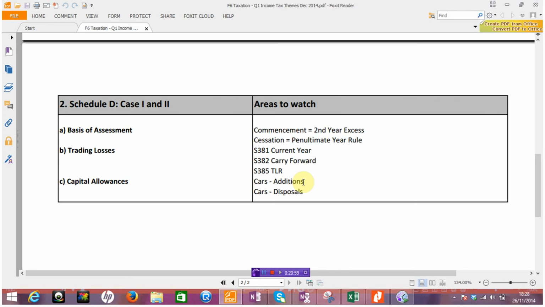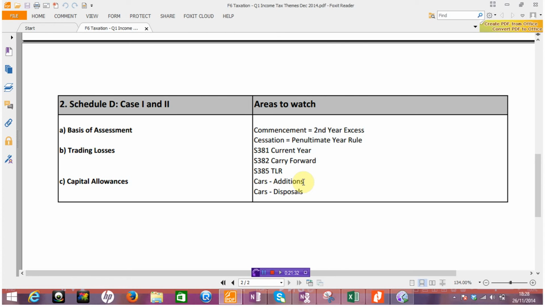The most common mistake that I've seen within that first area of capital allowances is for students to start getting confused about tax written down values, to perhaps be putting disposal proceeds into that box. Remember that it's irrelevant. What we're looking for is opening cost, additions at cost, disposals at cost, and then a closing cost, obviously at cost. So once we get that bottom line, we're going to apply our 12.5%.